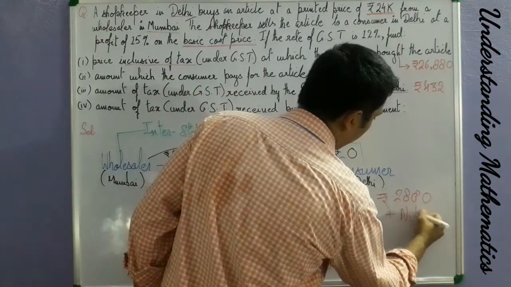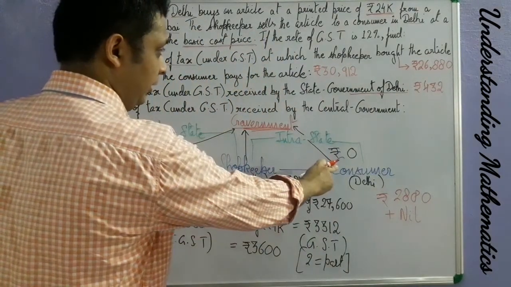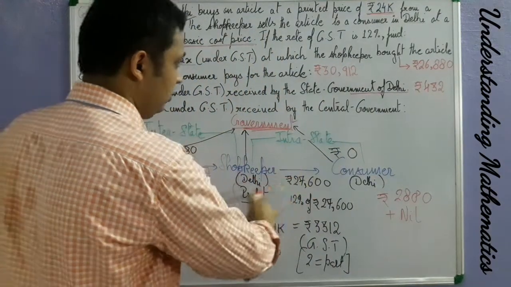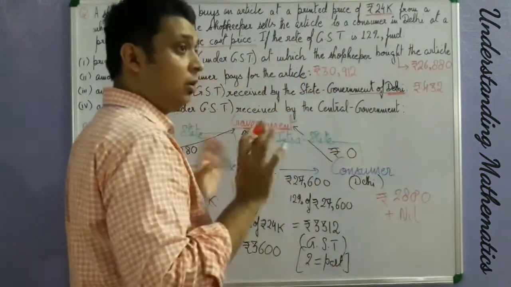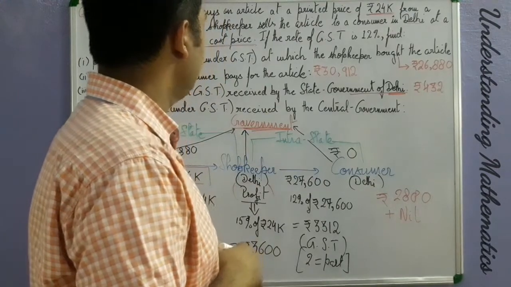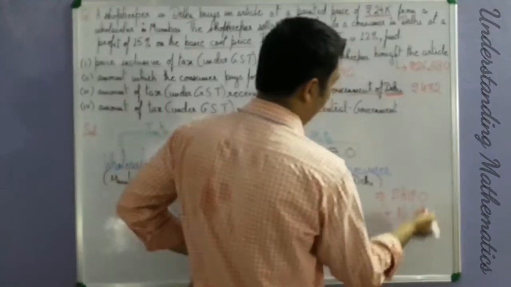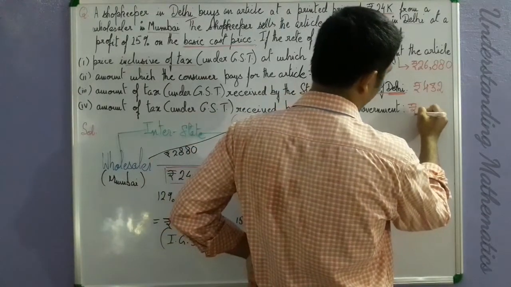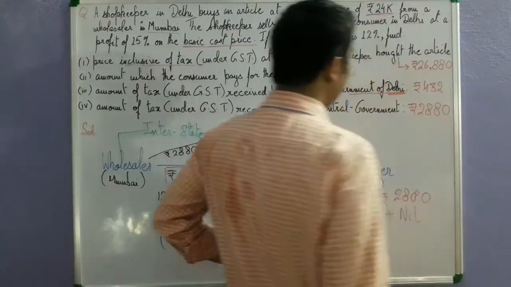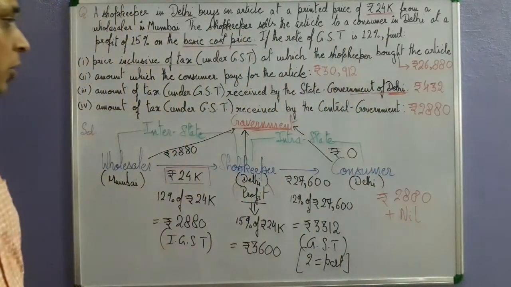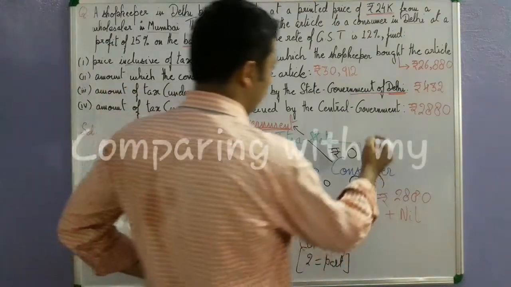So the government will not collect tax again. Clear? Because of this city Delhi. Clear? So this is a very good question that has been put up by the author. So what do we calculate when we calculate it? So I will write simply 2880. Clear?